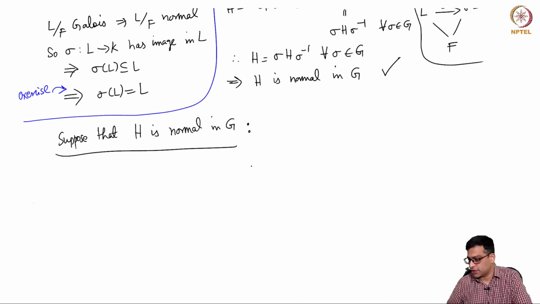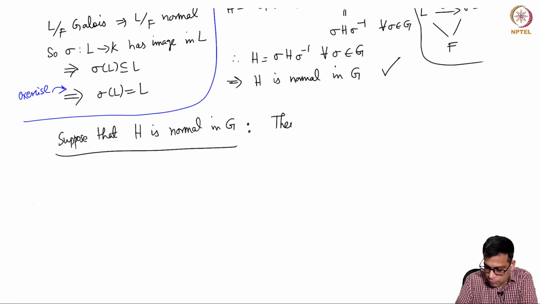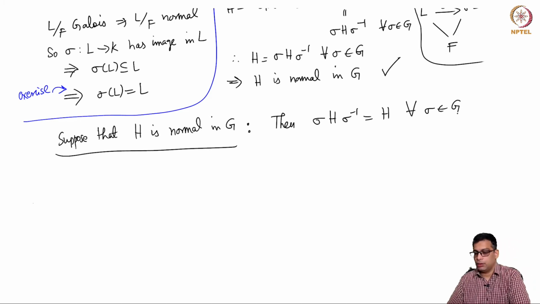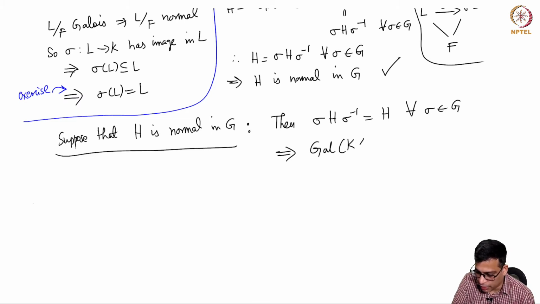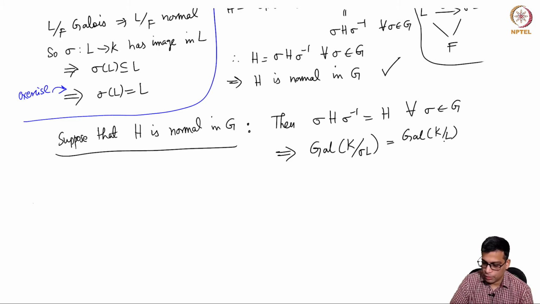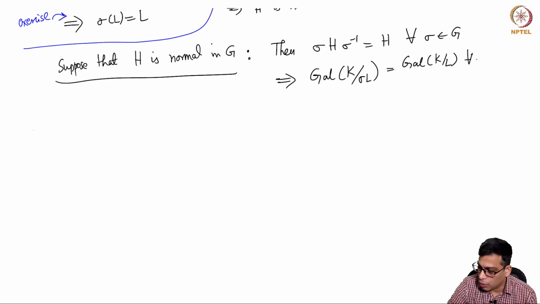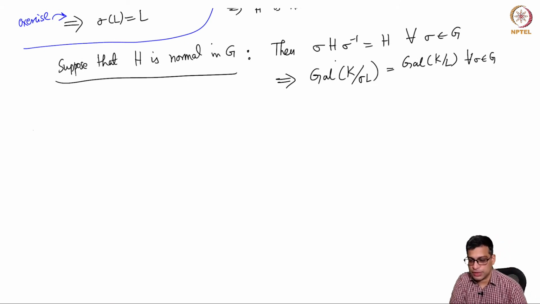Why is this? Suppose H is normal in G. Then by the definition of normality, σHσ⁻¹ is equal to H for all σ in G. This implies Gal(K/σL) is equal to Gal(K/L) for all σ in G, right? Because σHσ⁻¹ is equal to Gal(K/σL), and H is equal to Gal(K/L). So Gal(K/L) is equal to Gal(K/σL) for all σ in G.